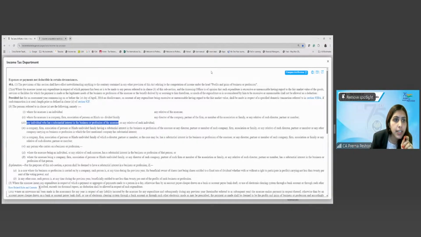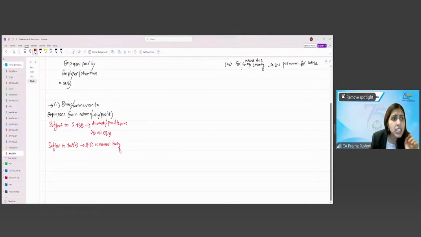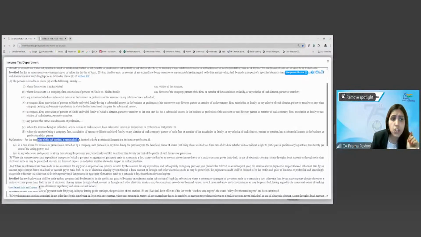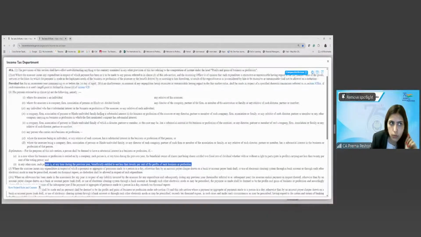Right? If you look at here, it says, for the purposes of this subsection, a person shall be deemed to have a substantial interest in the business or profession if, in a case where the business or profession is carried on by a company, the beneficial owner of the shares carries not less than 20% of the voting power. In any other case, such person is at any time during the previous year beneficially entitled to not less than 20% of the profits of such business or profession.